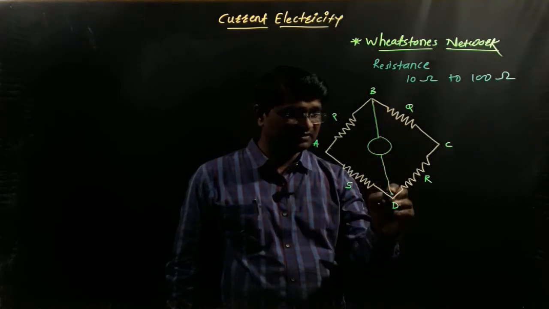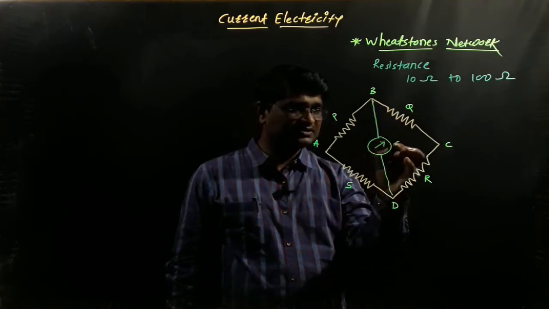This is the galvanometer, whose resistance is denoted by G.